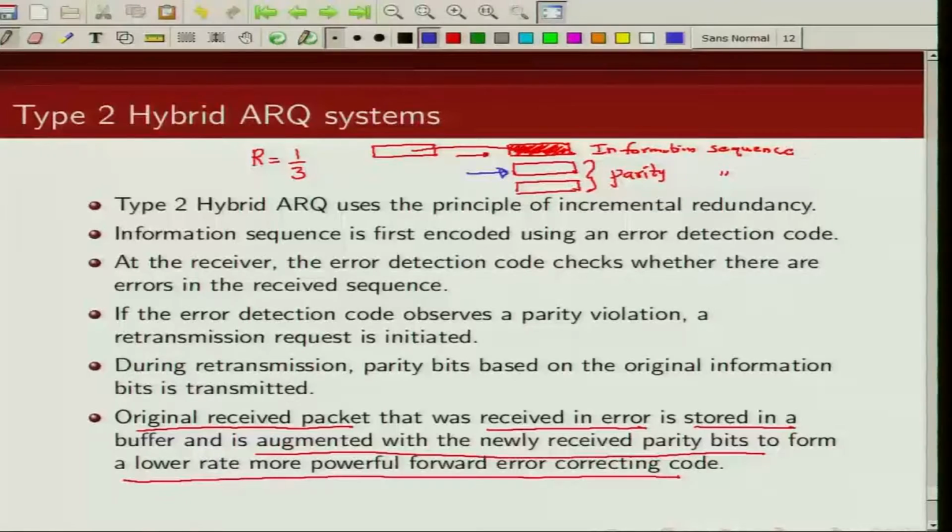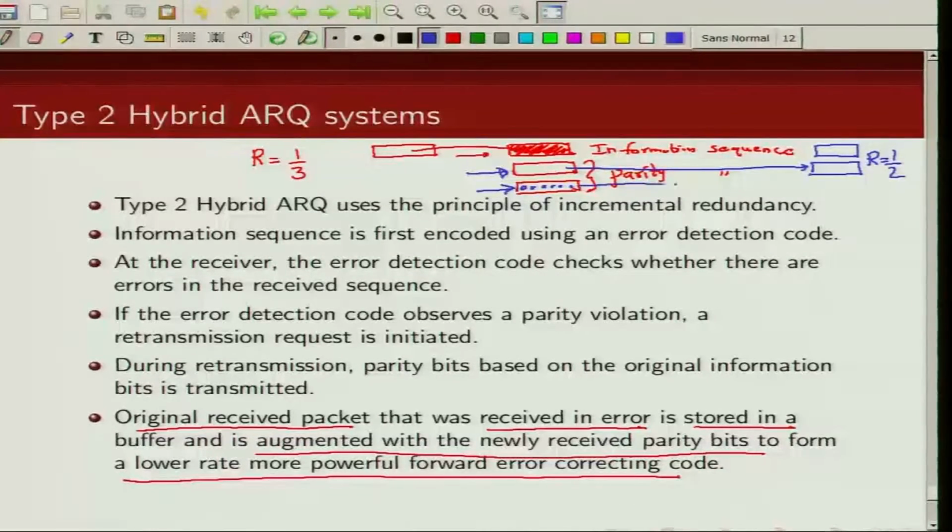Now, at the receiver, you already had these information bits that you received in the first transmission. Now, to that you add this parity sequence. So now you are effectively creating a rate half code at the receiver, and this rate half decoder will try to correct errors. Now, if this fails, the receiver will again ask for retransmission, and the transmitter is going to send another set of parity sequence which is different from what was sent earlier.